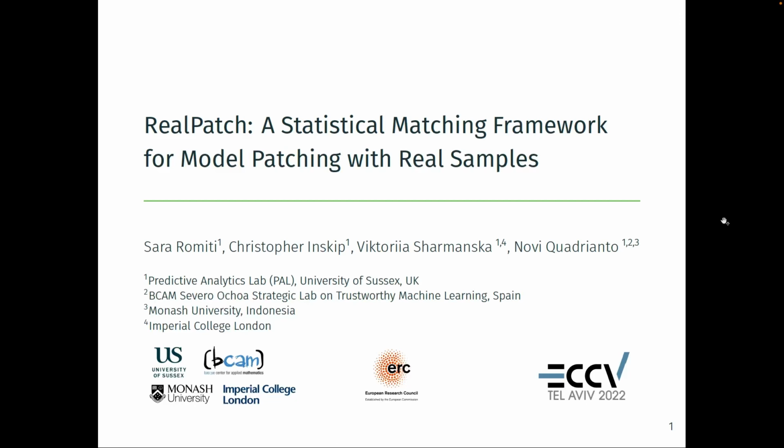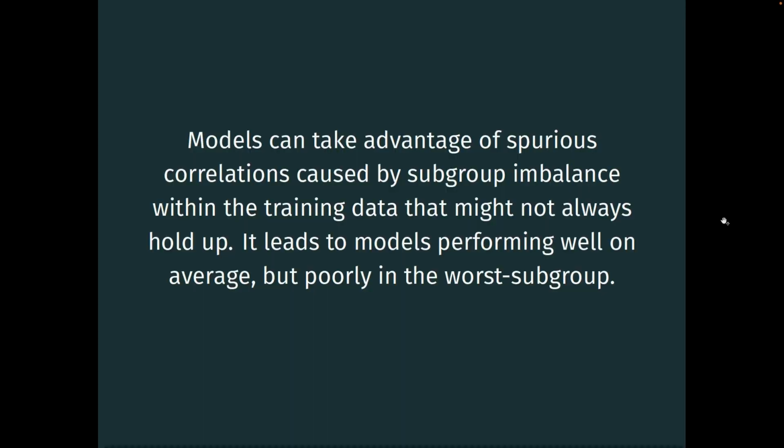Hi, I'm Sara Romiti, and today I will be presenting our paper called RealPatch, a statistical matching framework for model patching with real samples. In our work, we deal with the problem that models can take advantage of spurious correlations caused by subgroup imbalance within the training data that might not always hold up. Therefore, we will have models that perform well on average but poorly in the worst-case subgroup.